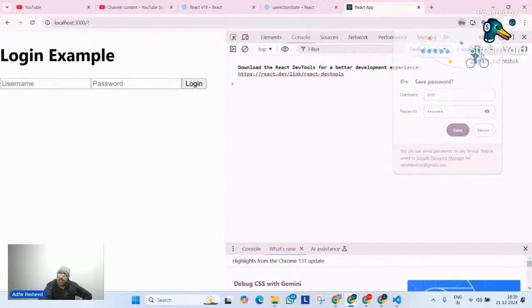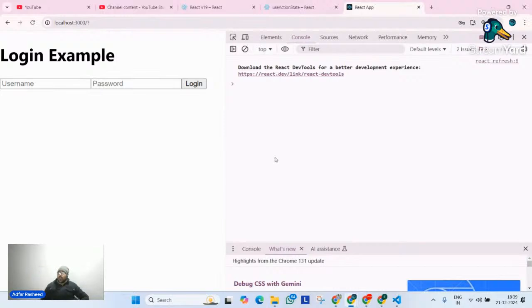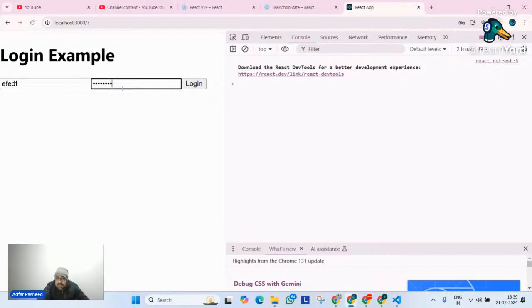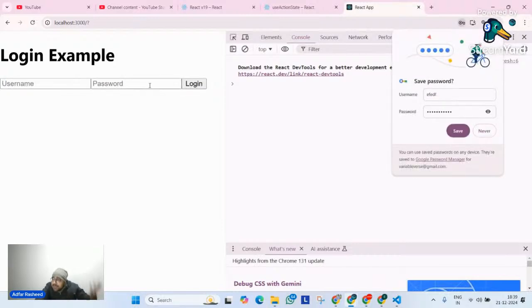Can anyone tell me what the issue is? Our logic is absolutely correct. I am typing the username and the password, and immediately it's refreshing. Hello, Rohit. We are not using any delay time. What's happening? This is a form behavior. It's going to refresh itself.